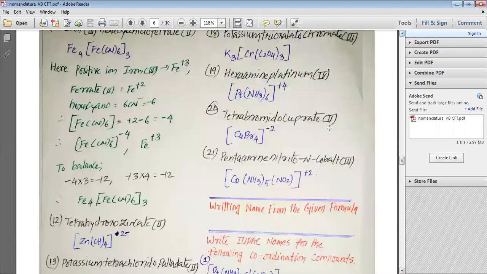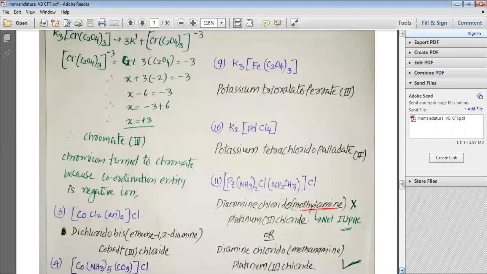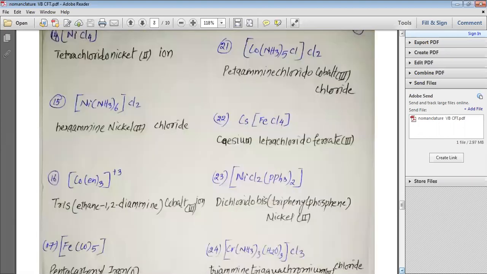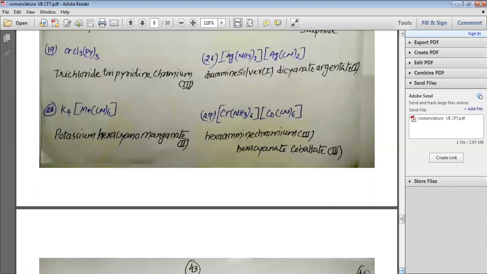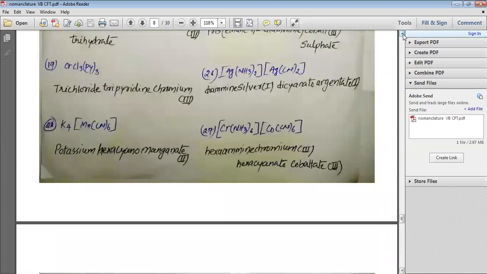You can see here that I have given you the practice of 21 formulas from the names. At the same time, you can see that I have given you practice for more; I have solved some 27 compounds with their formula and their name.